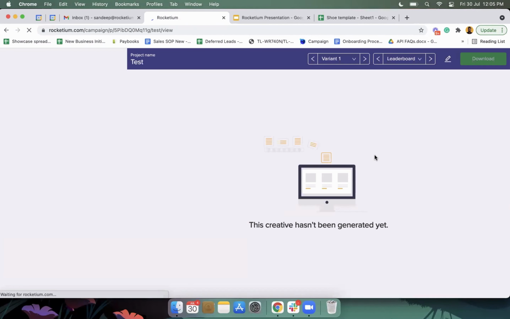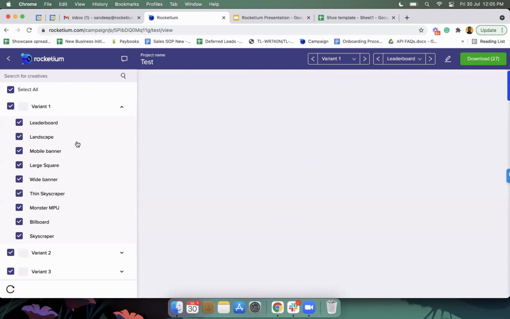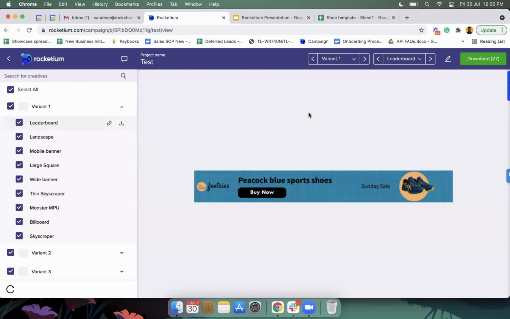Now, when you're saying variant one, variant two, variant three, basically, let's say a product is itself edited, so you're defining a new version. That is a default option. You can have the product names as well. So the number of ads that will be generated is, let's say, five display ads are there. Those five into three, total 15 ads in one shot.